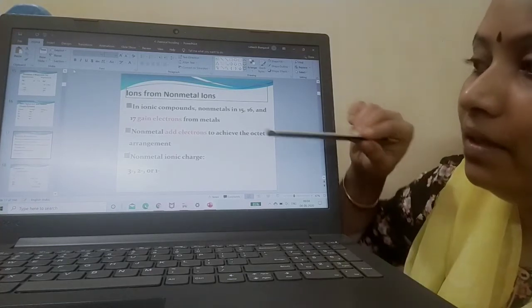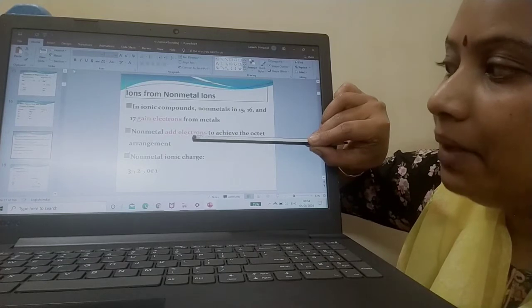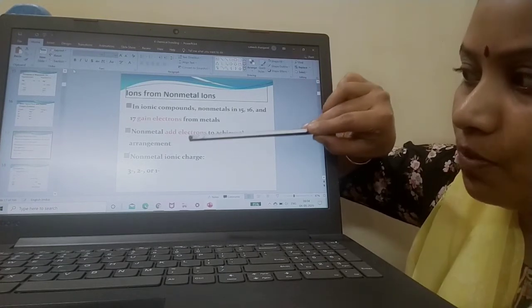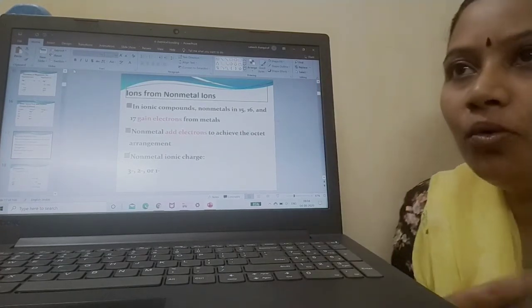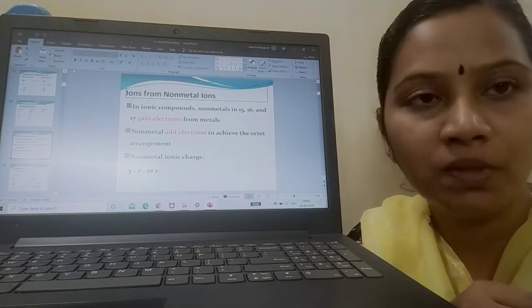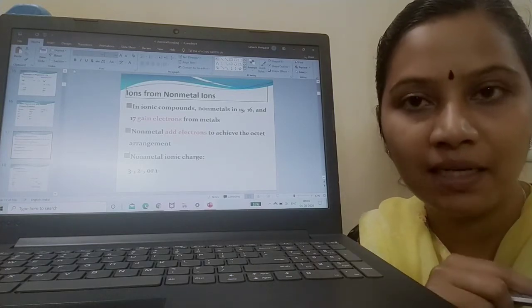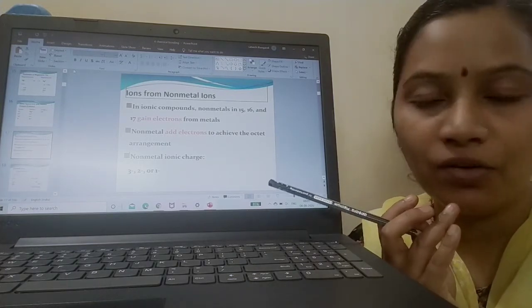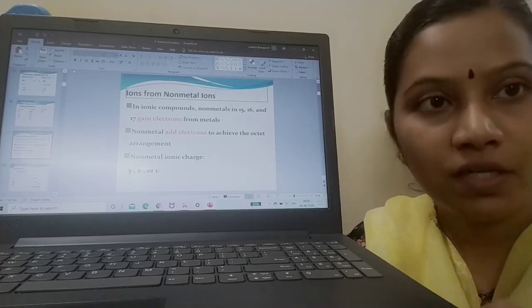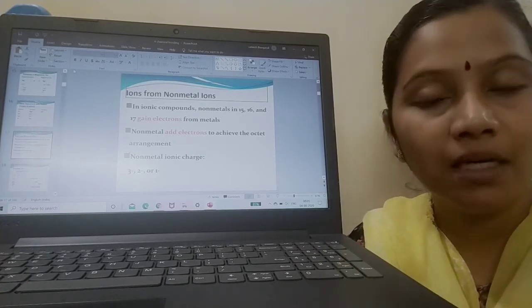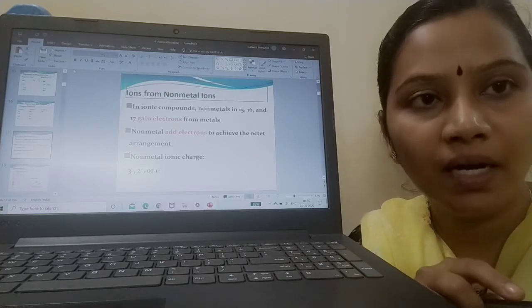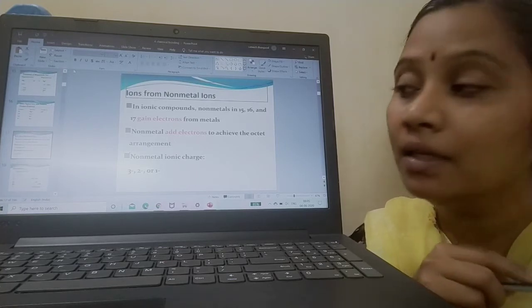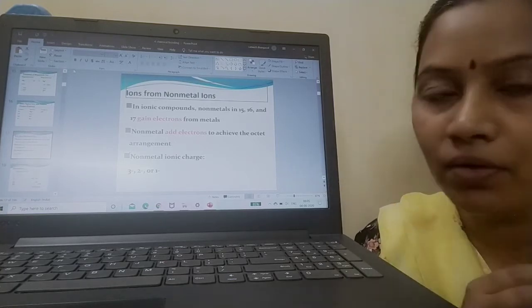Non-metals try to add electrons to achieve the octet arrangement. Since they are gaining electrons, the negative charge is predominant, so they will become minus 1 ion, minus 2 ion and minus 3 ions.